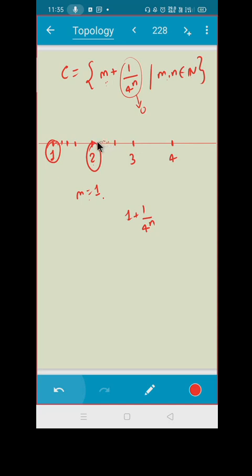Here it will come, here it will come. It is coming much closer to 2. So 2 is a limit point, 3 is a limit point, 4 is a limit point. That means in general your m is a limit point. This is what you are going to prove. Is that okay? Graphically it is clear, now I have to prove.